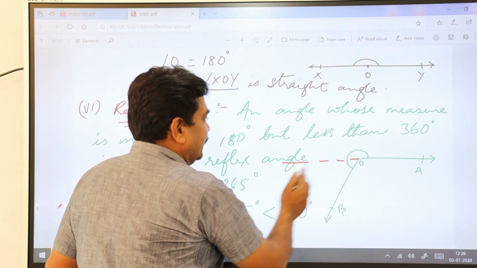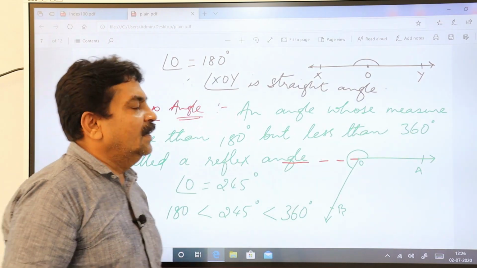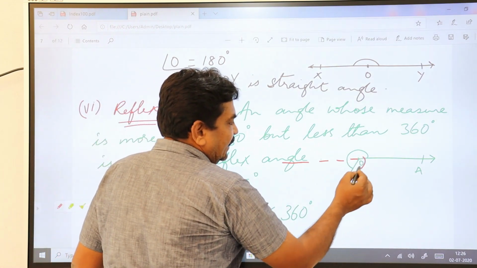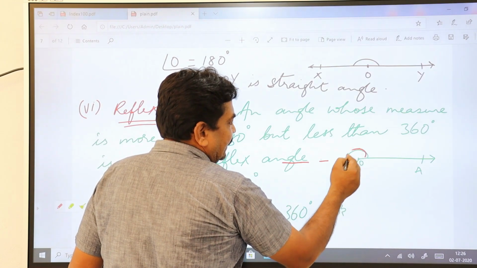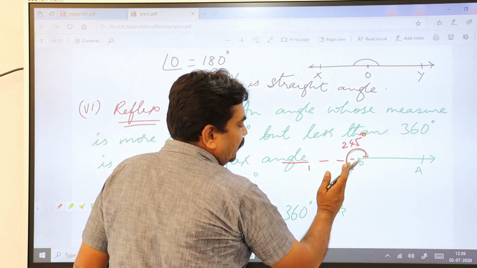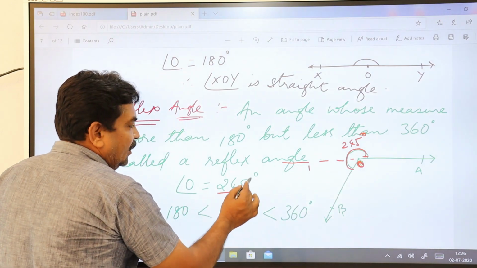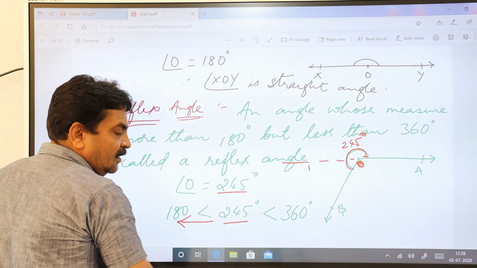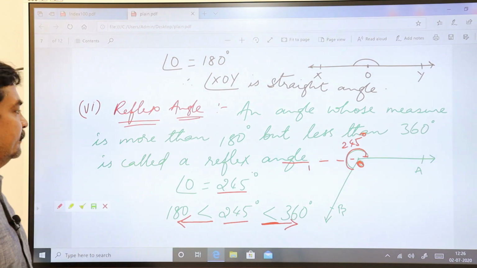It is more than 180 degrees but less than 360 degrees, called a reflex angle. So this angle is 245 degrees. This is 180, 200, like this, 245, right? So angle O is 245 degrees, therefore 245 is greater than 180 degrees, but it is lesser than 360 degrees.